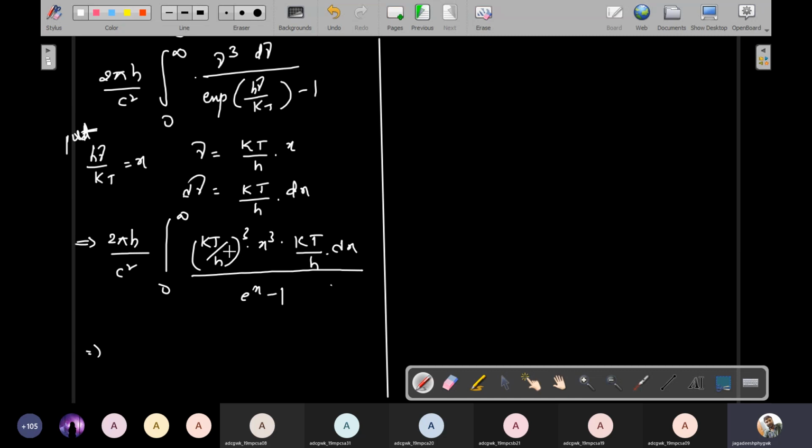So simply take kt by h, that is kt by h to the 4th times 2 pi h divided by c square, with k power 4 t power 4 by h power 4. Understand? K power 4, I'll take common because it is constant. T power 4, it is also constant, take common.